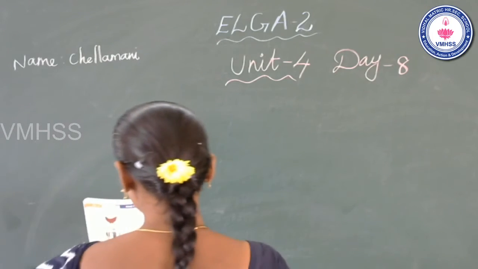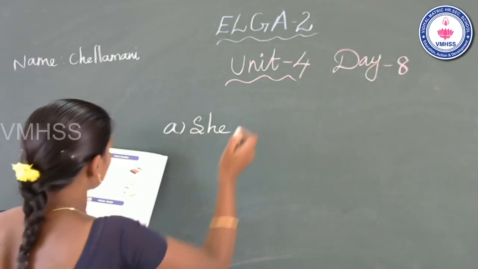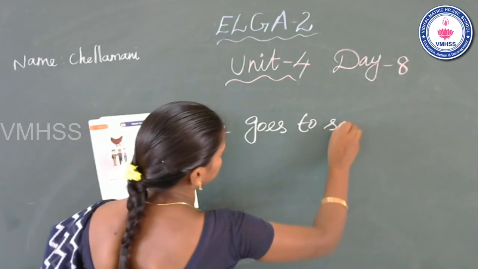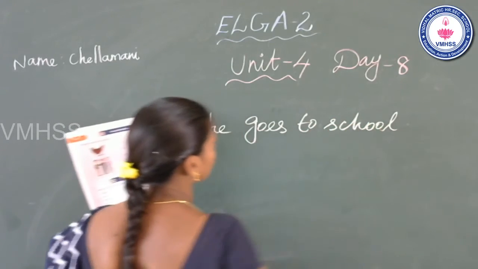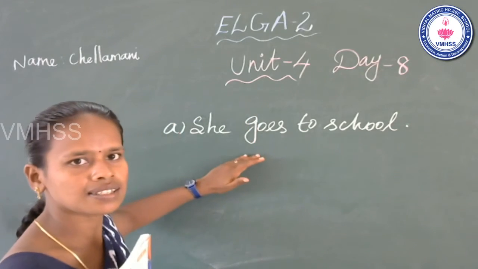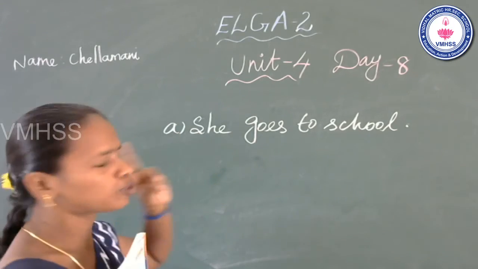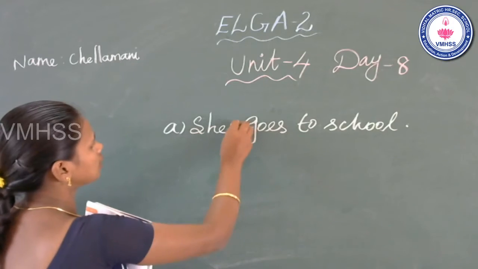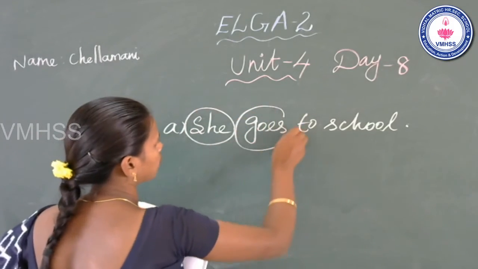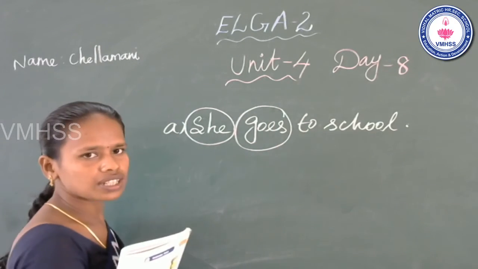See the first sentence. She goes to school. Do you see any whole words in this sentence? Yes, very good. There are 2 whole words. First one, she. Next one, goes. Is that clear? Now go to the next sentence.